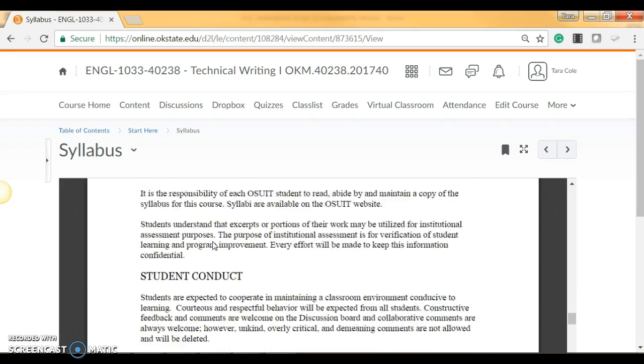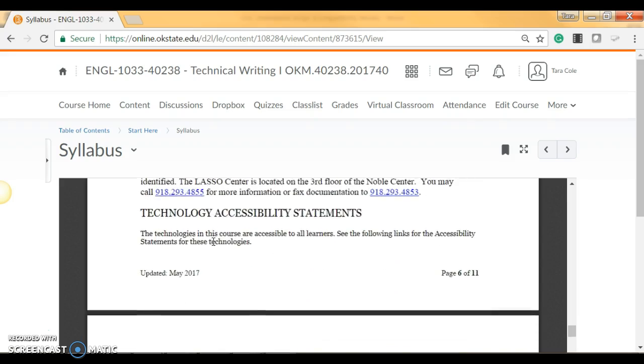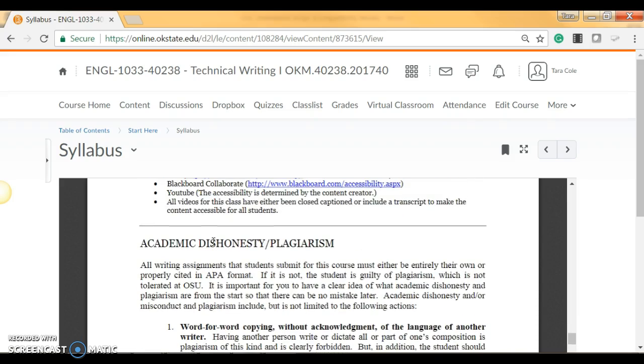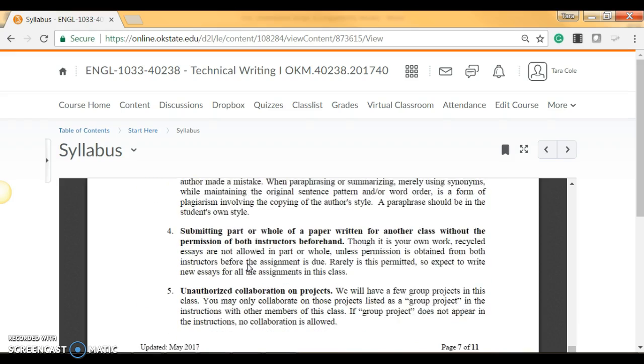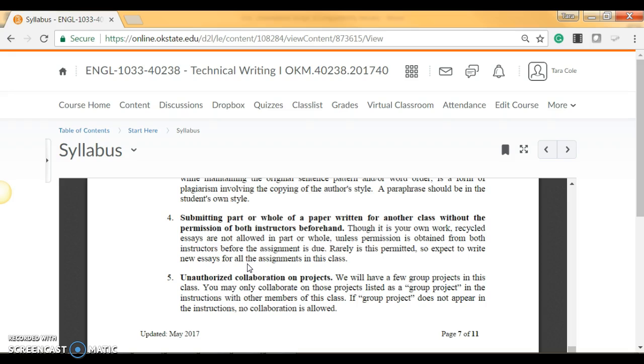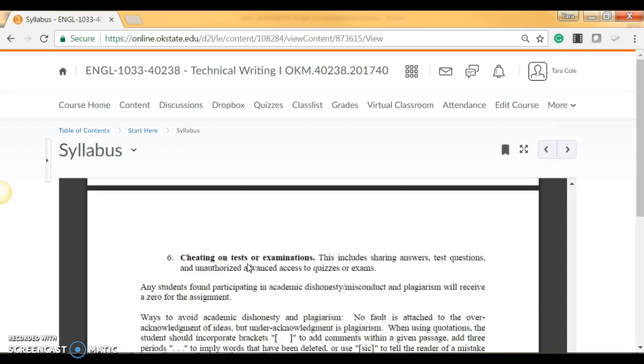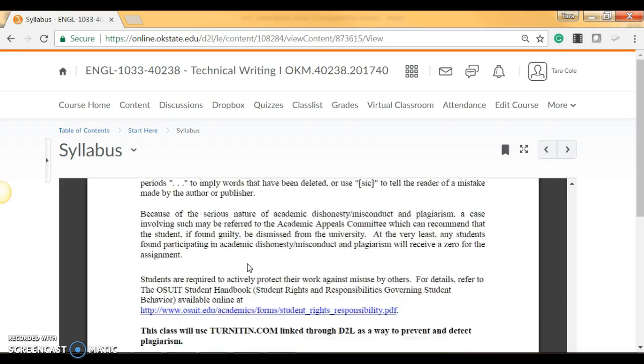Now let's look at plagiarism. Plagiarism is taken very seriously in this class. Here you will read about the various forms of plagiarism. Please note, unintentional plagiarism, even on graphics and photos, will earn you at the very least a 0 on the assignment. Now let's look at the course schedule.